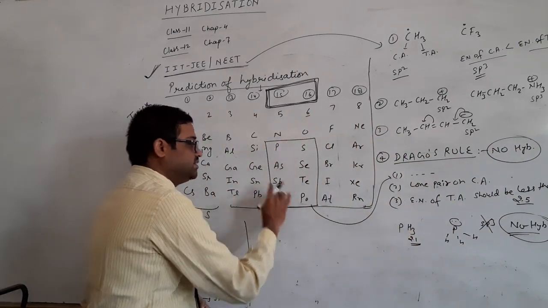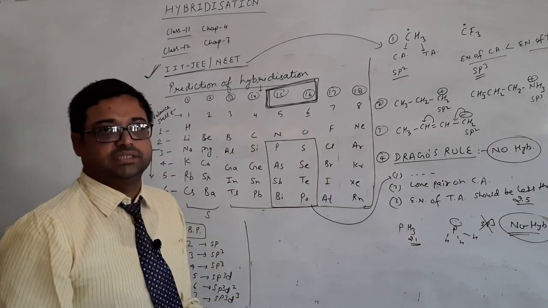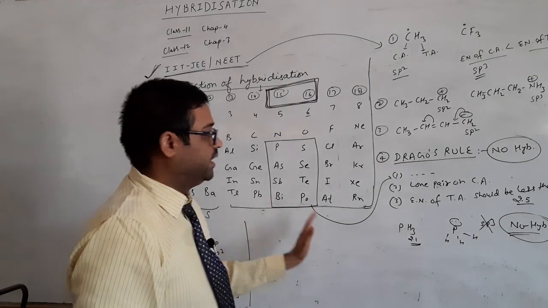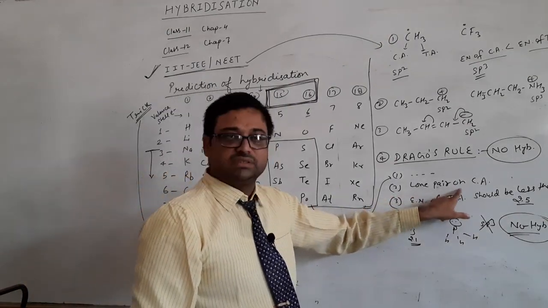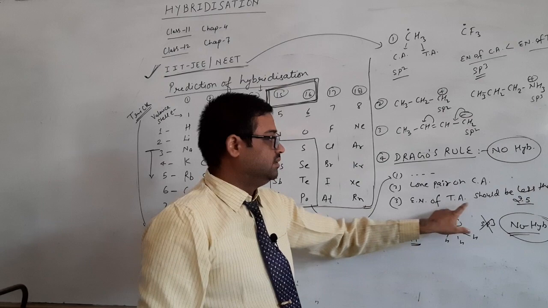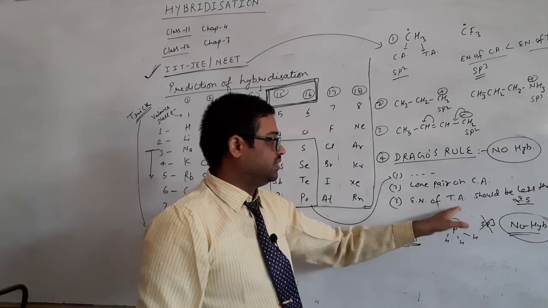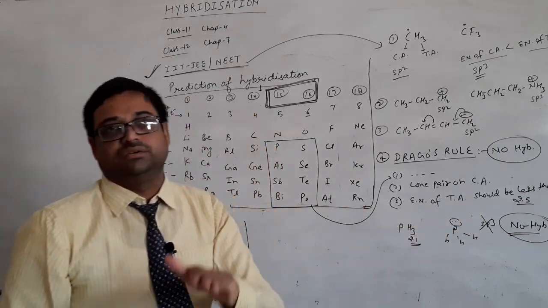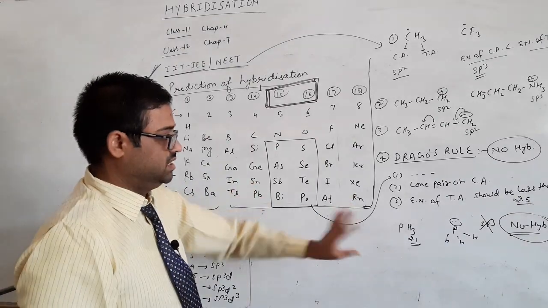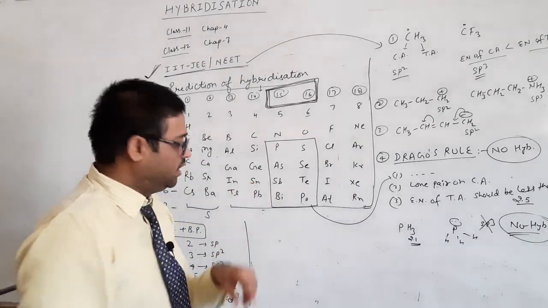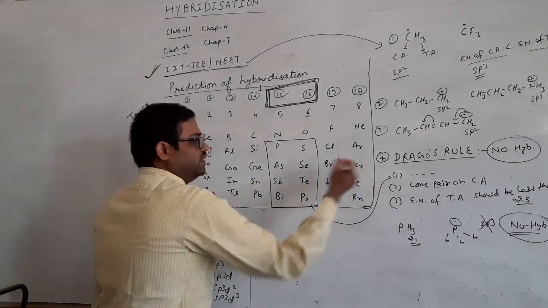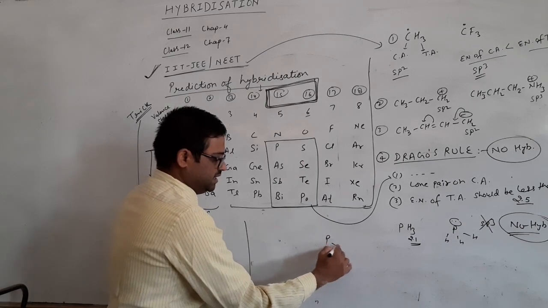So these elements will not show any kind of hybridization if they have a lone pair on the central atom and the electronegativity of the terminal atom is less than 2.5. If this condition is fulfilled. Okay. If any rule is violated, suppose I take PCl3.